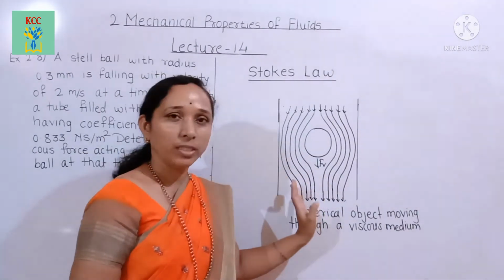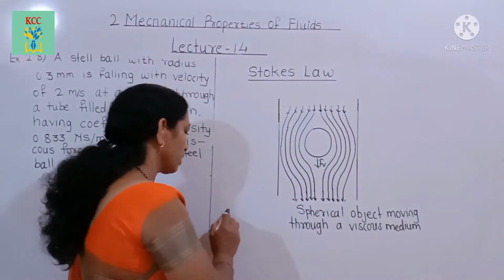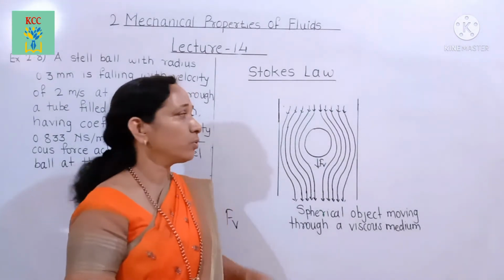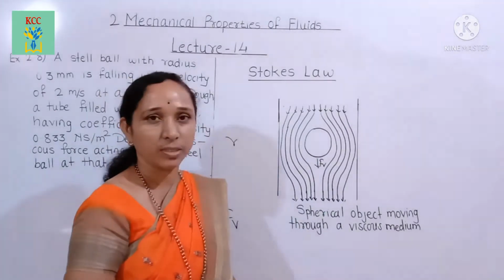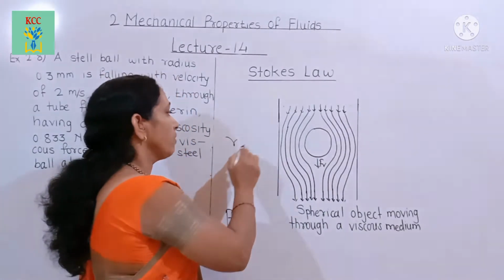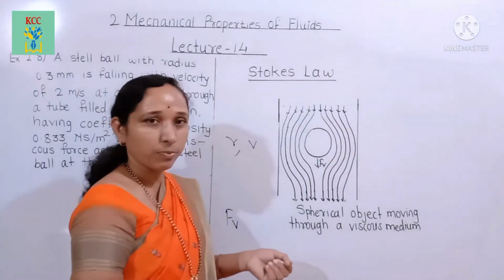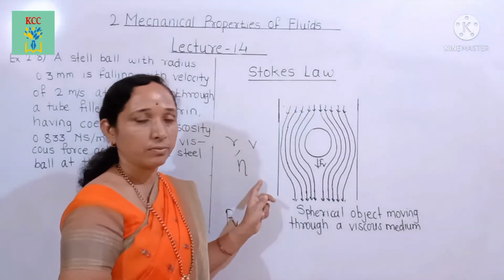when falling through a viscous medium is directly proportional. That is, viscous force Fv is directly proportional to the radius of the sphere. Suppose r is the radius of the sphere, its velocity v, and also directly proportional to the coefficient of viscosity.